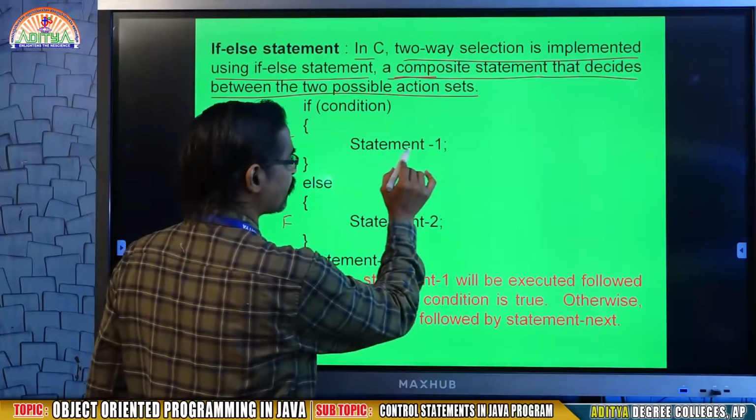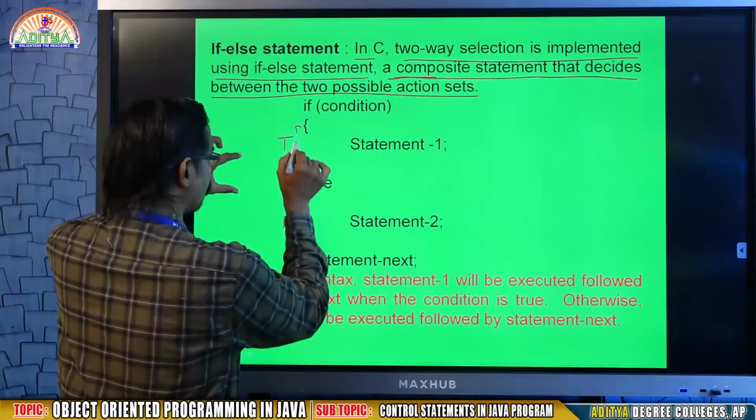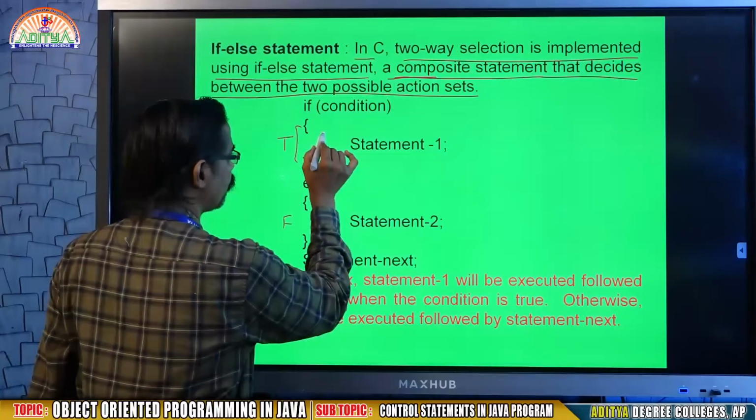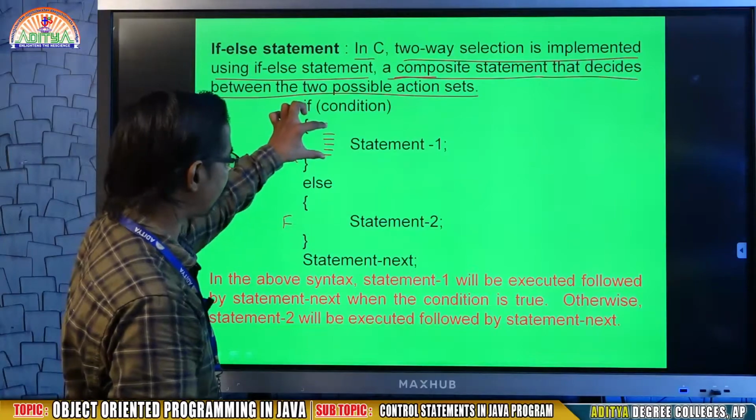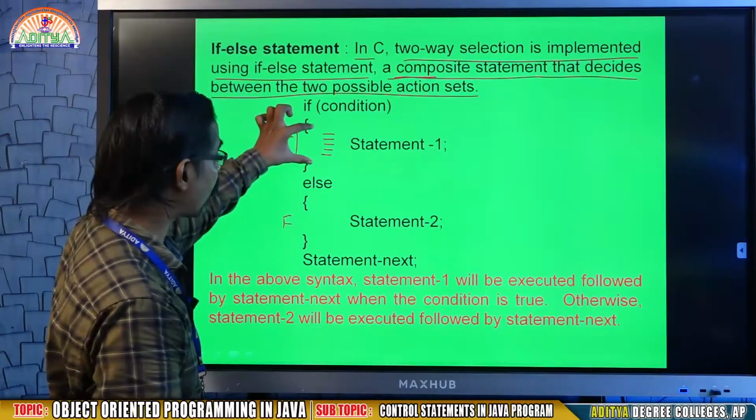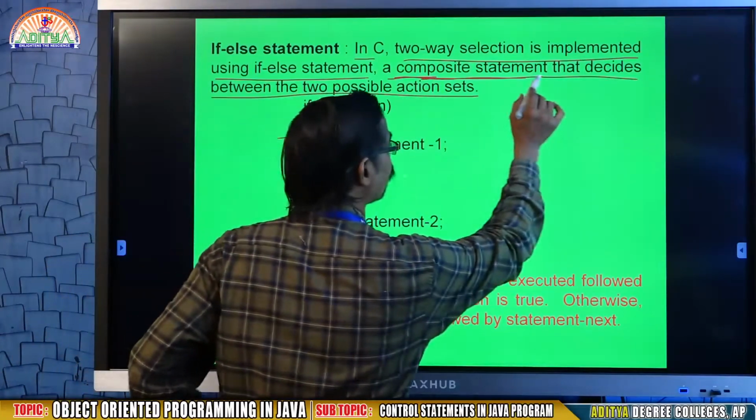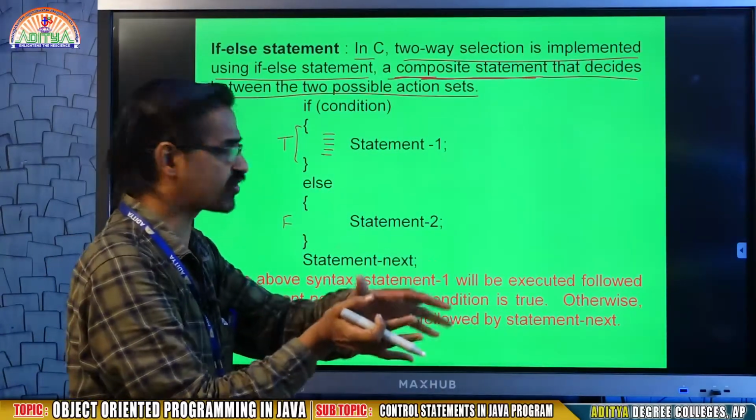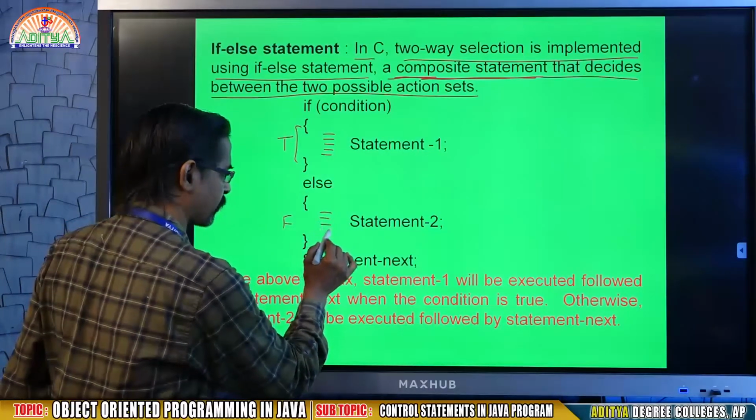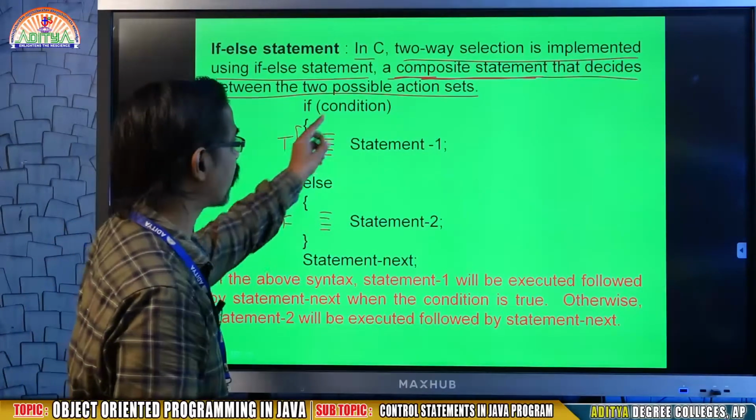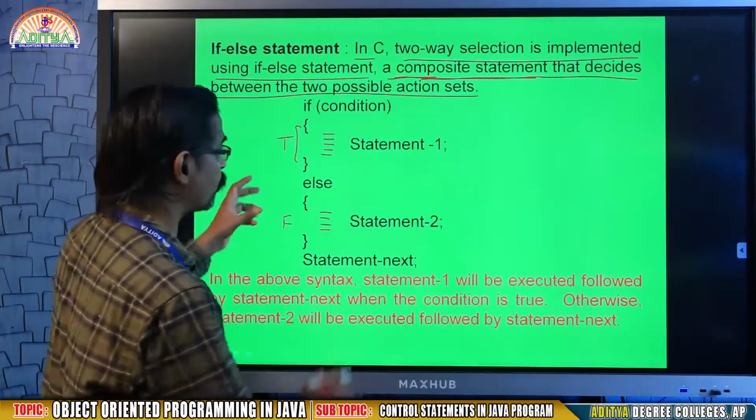Assume here I mentioned statement 1. That means within this block you may write any number of statements. When a block contains more than one statement, we say it is a composite statement. Composite means a collection of statements. Here also in the else, you may write a single statement or more statements. The multiple statements are nothing but a composite statement that decides between the two possible action sets.